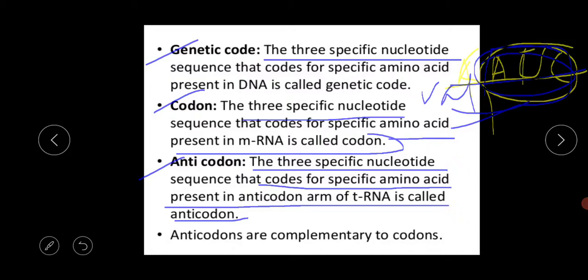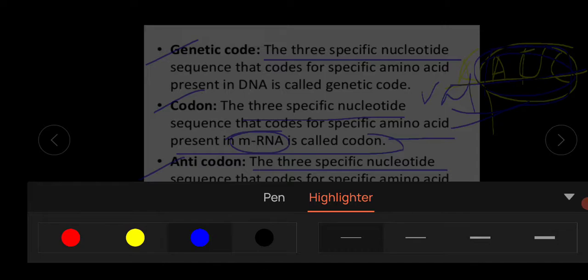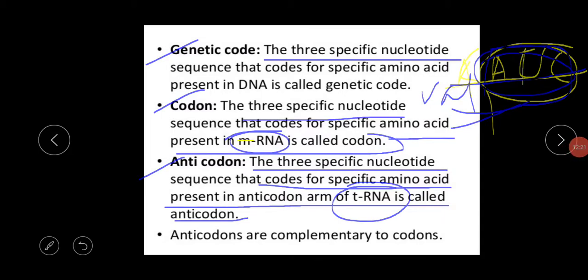Okay, so this codon is actually visible in the mRNA and this anticodon is actually visible in the tRNA. I am highlighting this portion because this is important for your exam, that this codon is present in the mRNA and this anticodon is present in the tRNA portion.